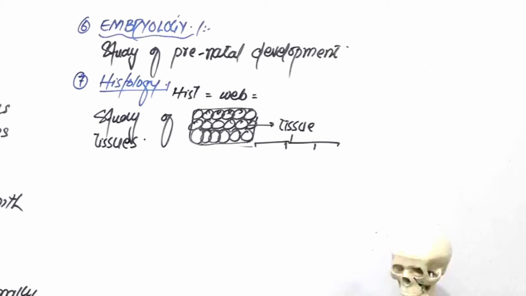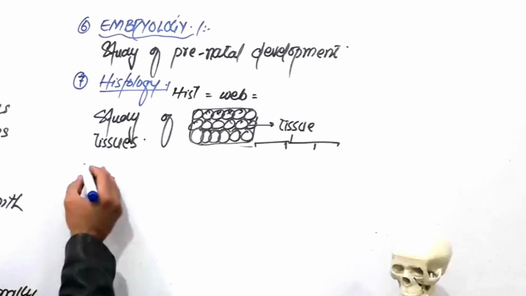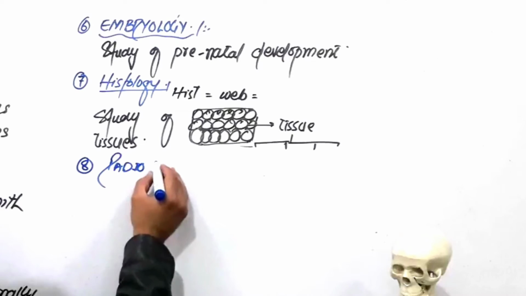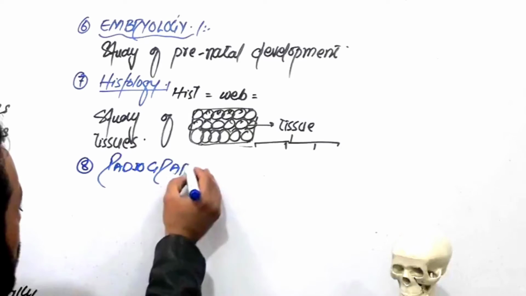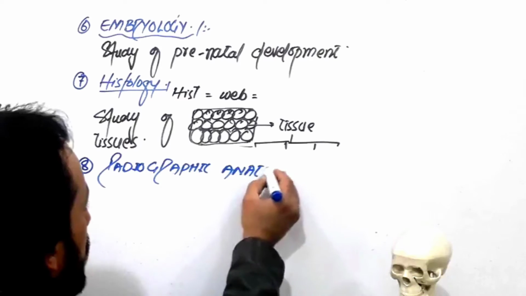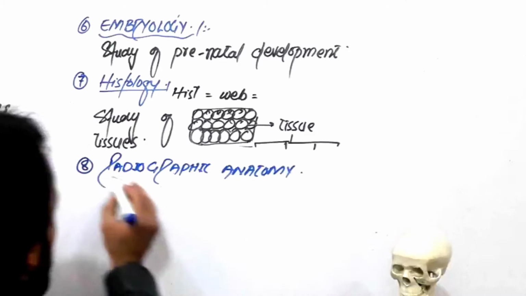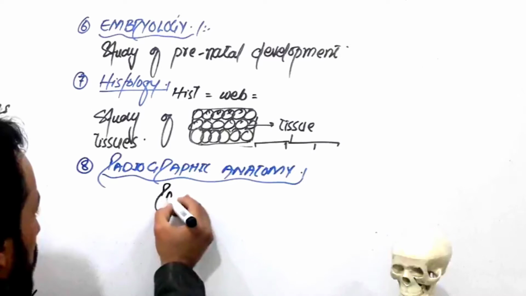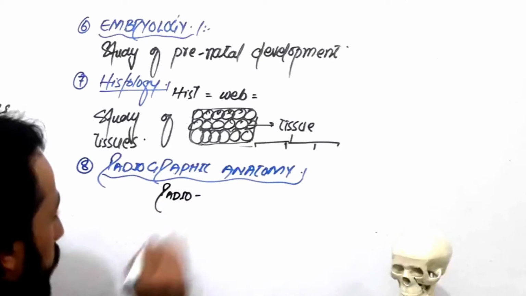Okay. Then we have another branch that is called radiographic anatomy. What does it mean? It means radiography. What is meant by radio?